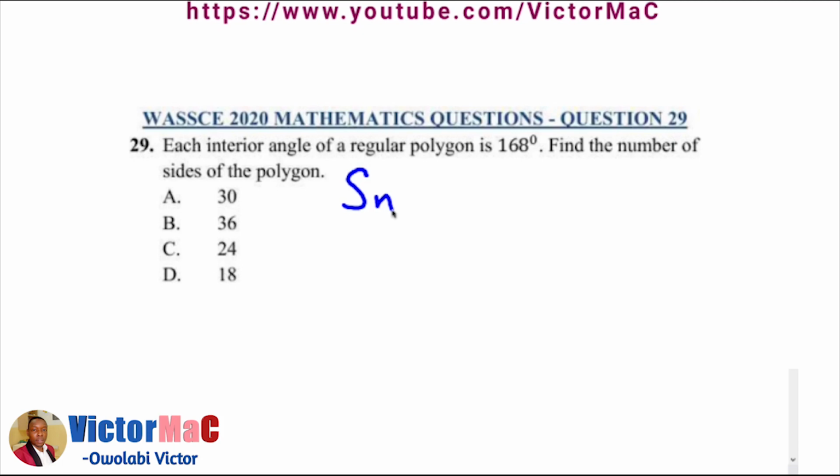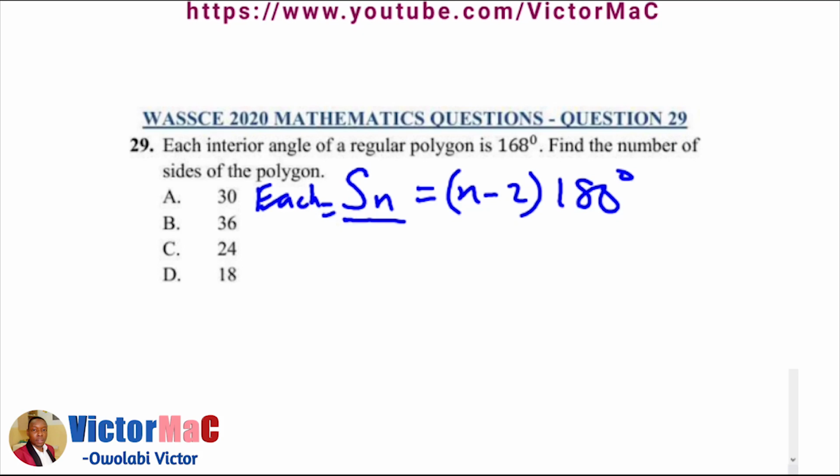by the formula for finding the sum of interior angles in any polygon, which is n minus 2 times 180. Since the polygon has all its sides equal and all its interior angles equal, each interior angle will be obtained by dividing the total sum of interior angles by n, the number of sides. And each interior angle has been given as 168. So we need to get the number of sides.